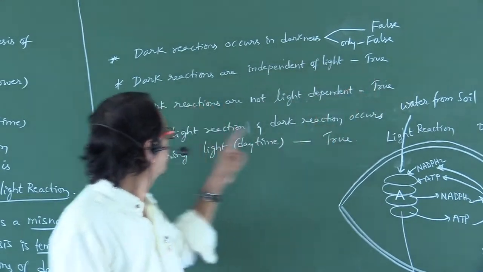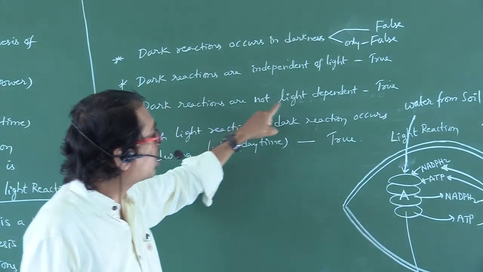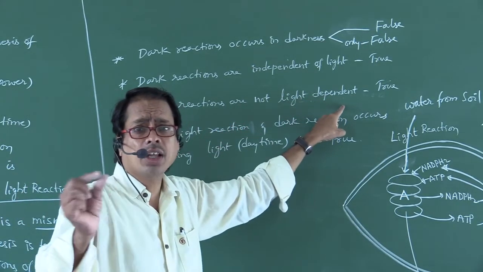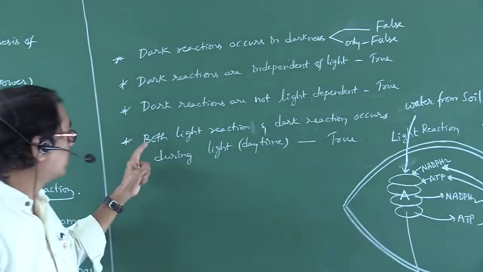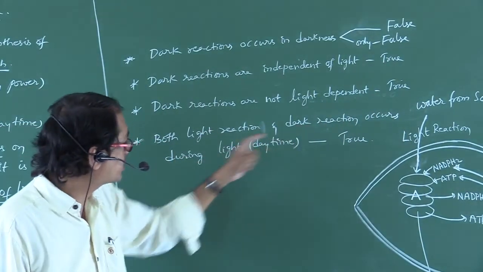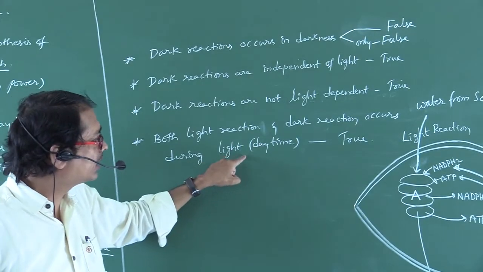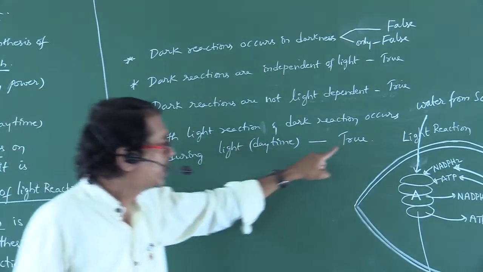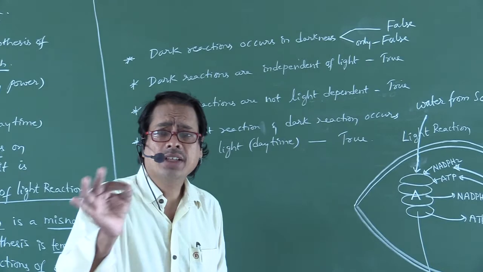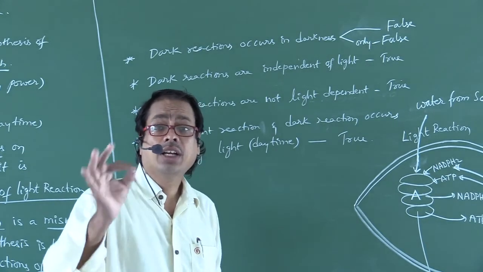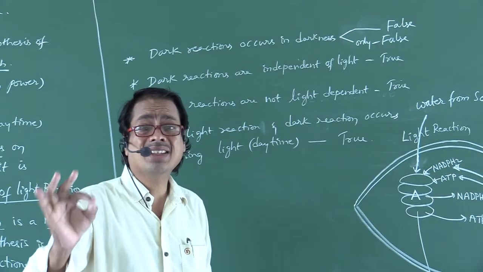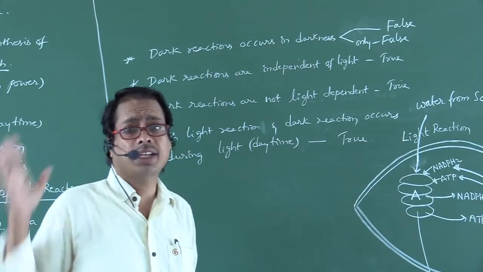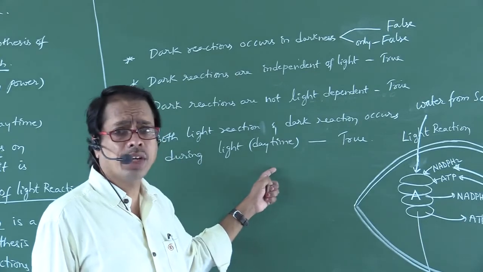Okay? Dark reactions are independent of light. True. Dark reactions are not light dependent. True. Both light reaction and dark reaction occur during light, that is daytime. That is also true. Light reaction occurs in presence of light. Dark reaction occurs in light time only, but dark reaction does not use the light. Okay, did you understand, my dear students?